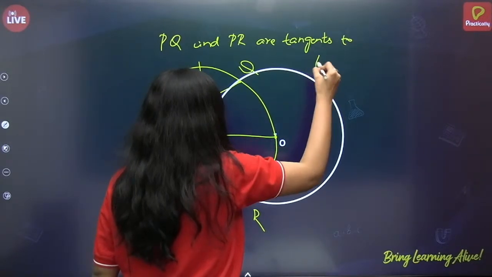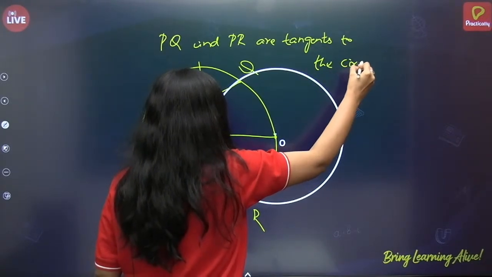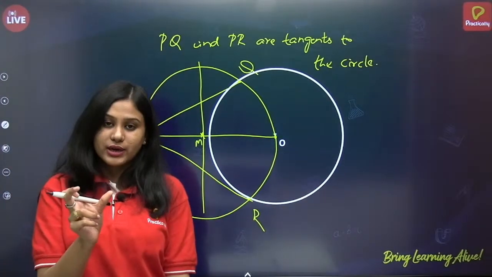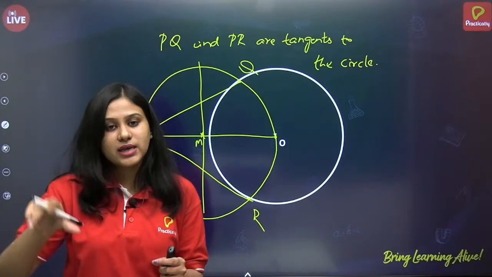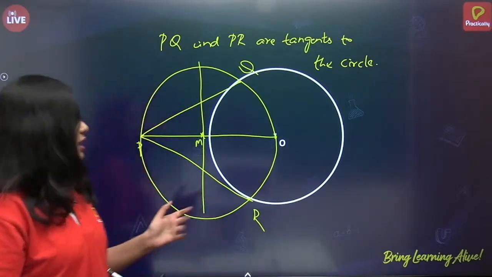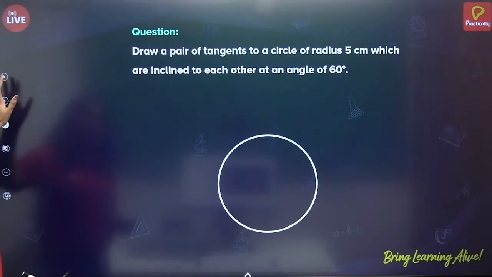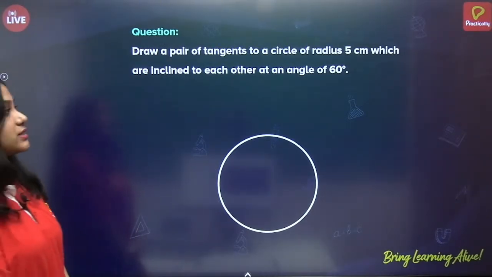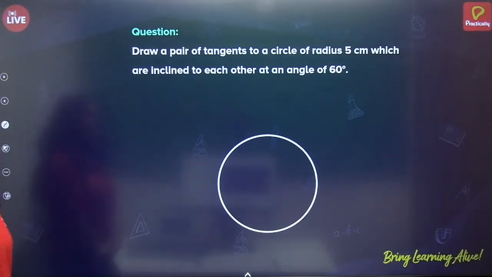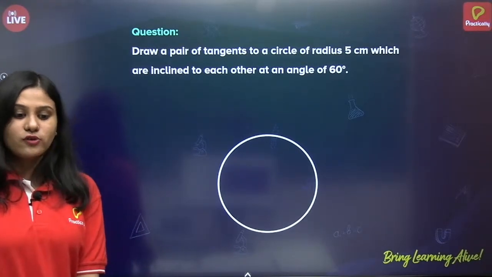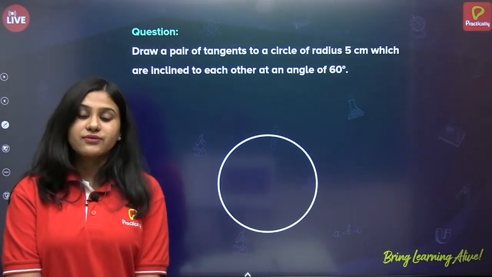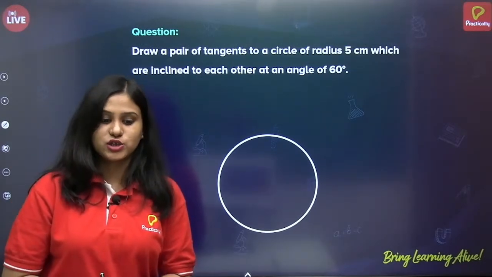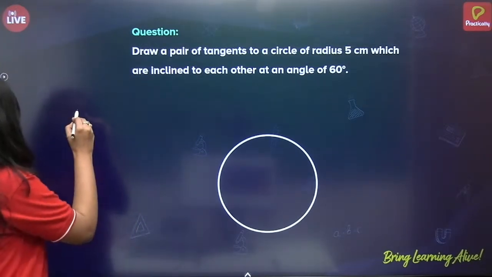So suppose in the question it is mentioned that you have to take a particular radius and construct a circle. Now let us see an example of that kind. Draw a pair of tangents to a circle of radius 5 centimeters which are inclined to each other at an angle of 60 degrees. For this, we also have to understand a few concepts of circles which we have done in the previous sessions. So let us go one by one.